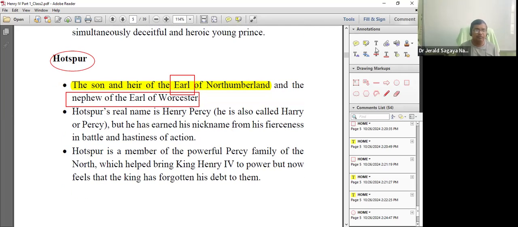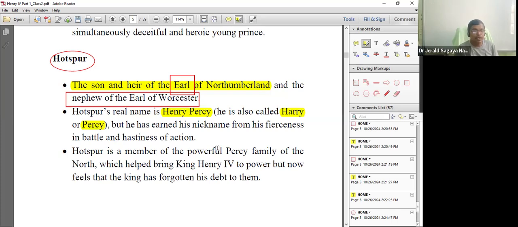And what is the real name of Hotspur? This is very important. Often they ask such character-based questions. His real name is Henry Percy, but he was also called Harry, and he was also called Percy. Why was he called Hotspur?